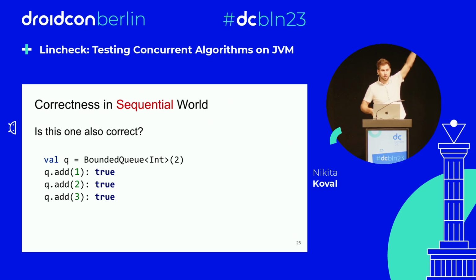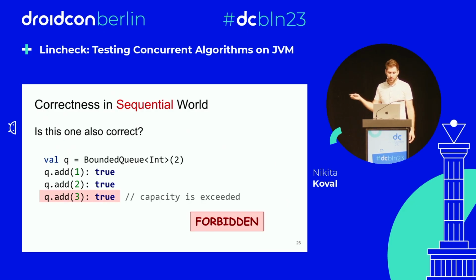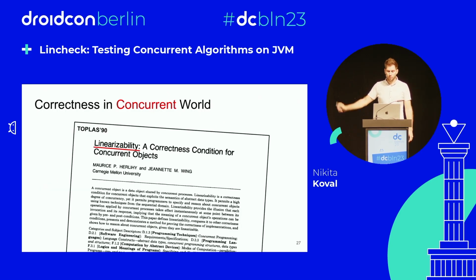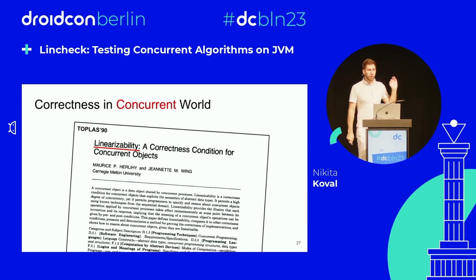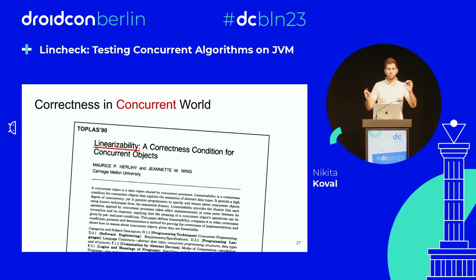Okay, this one, is it correct? Who thinks that it's correct? No one. Who thinks that it's not correct? So everybody sees that it's incorrect. Yeah, I agree with you, because here the last add should return false. All right, but when we talk about a concurrent environment, then we have multiple threads. And to understand whether some execution is correct or not, we need another property, and it's called linearizability.